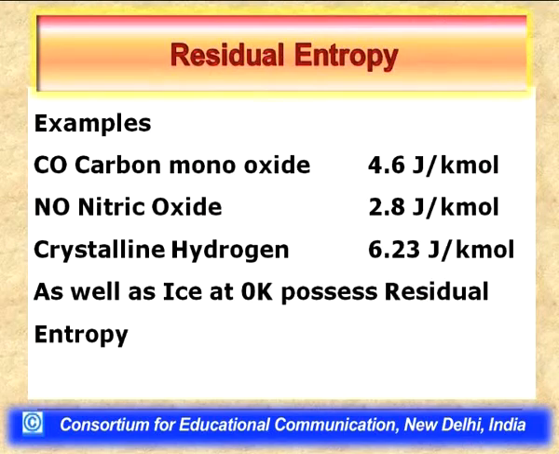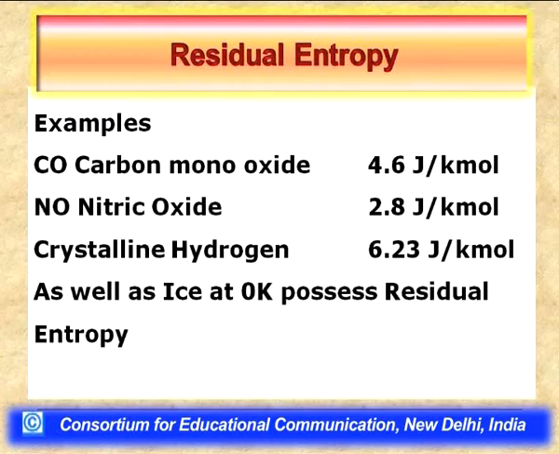I can also cite certain examples of chemical species, certain substances which possess residual entropy. The examples include carbon monoxide, having a residual entropy of 4.6 joule per Kelvin per mole. Nitric oxide is another example, with 2.8 joule per Kelvin per mole as residual entropy.